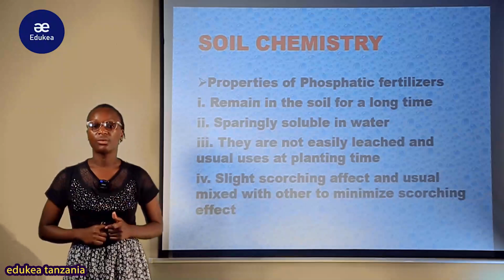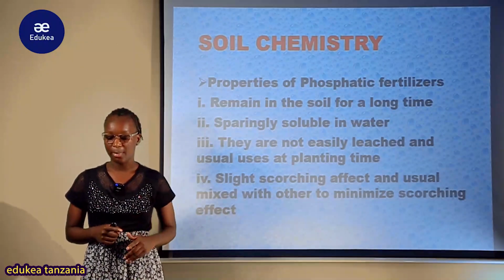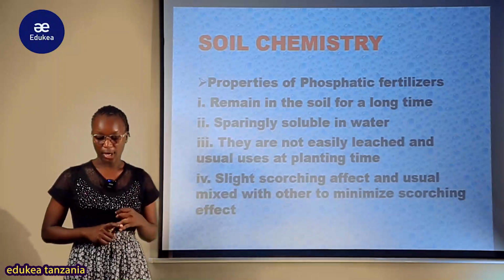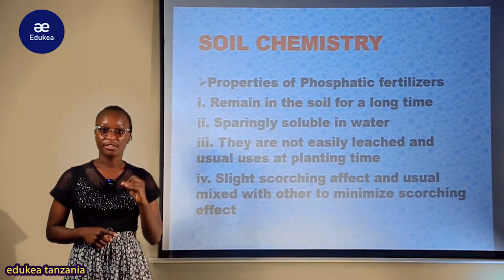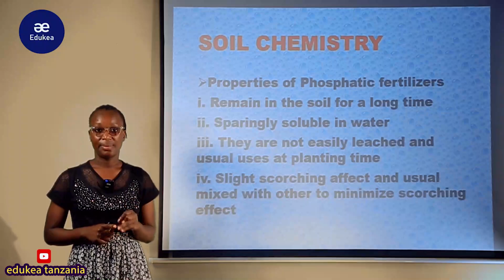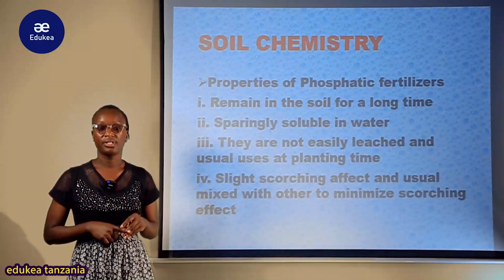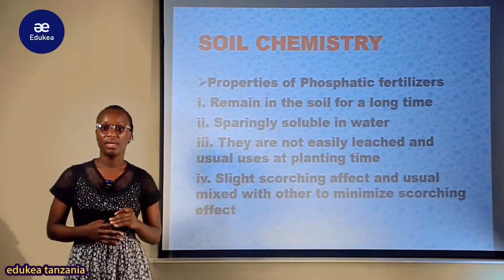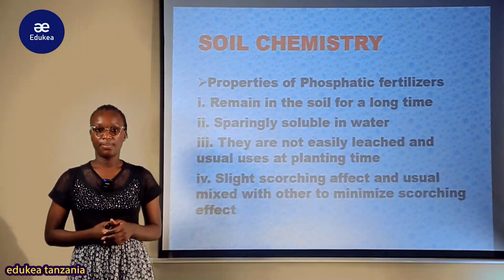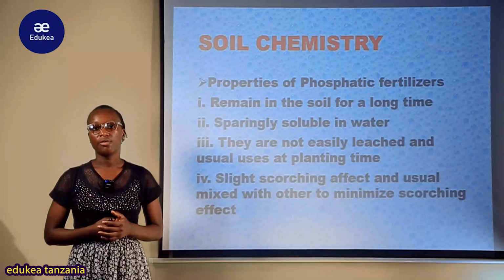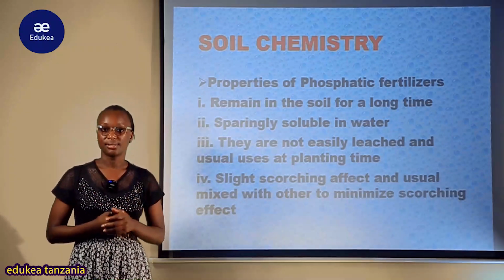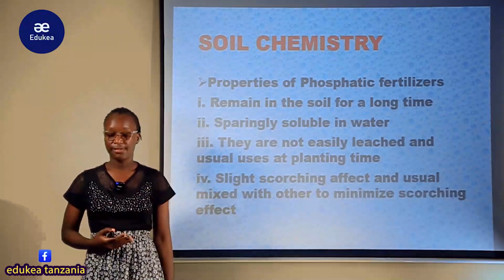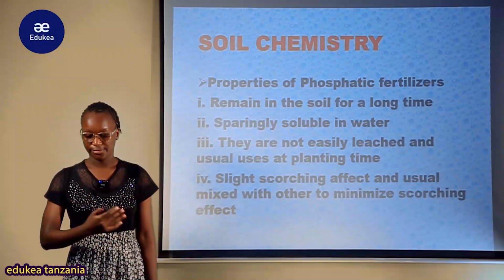Then after, we will look at single superphosphate SSP, double superphosphate DSP, and triple superphosphate TSP, and see what characteristics each one has. So here let us look in general at the properties of these phosphatic fertilizers.